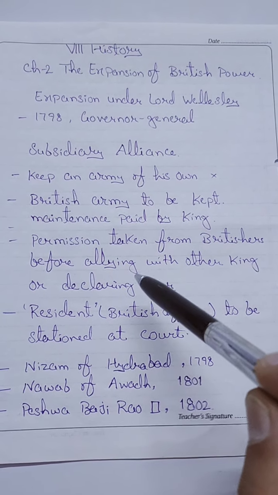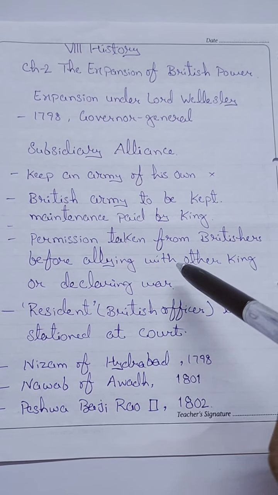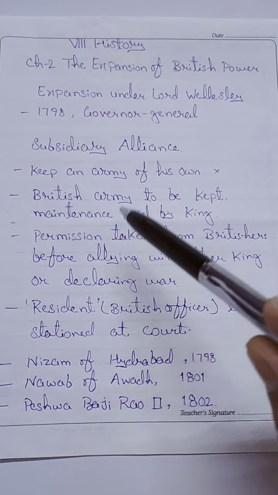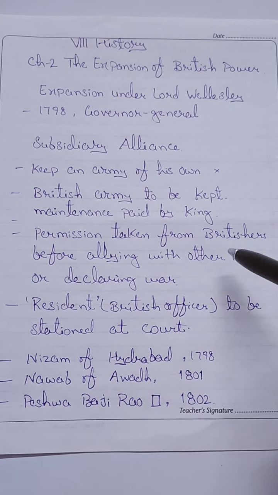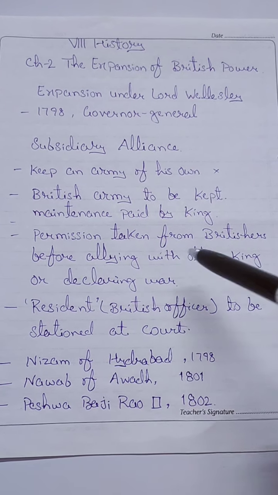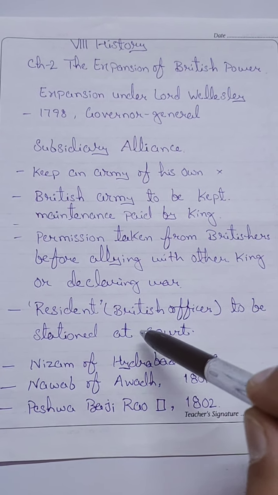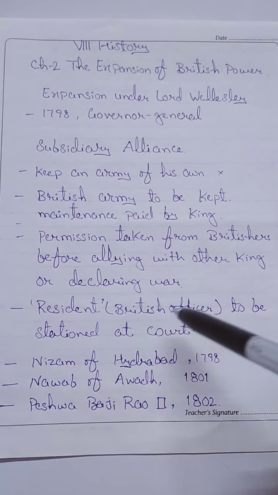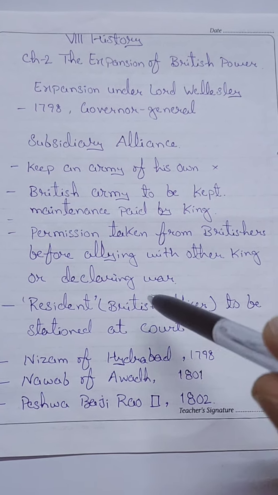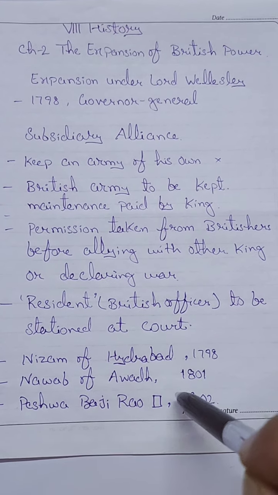Also, before entering into an alliance with another ruler or declaring war against another kingdom, prior permission needed to be taken from the British. A British officer called a resident was to be stationed at the ruler's court, and his demands needed to be fulfilled by the ruler.